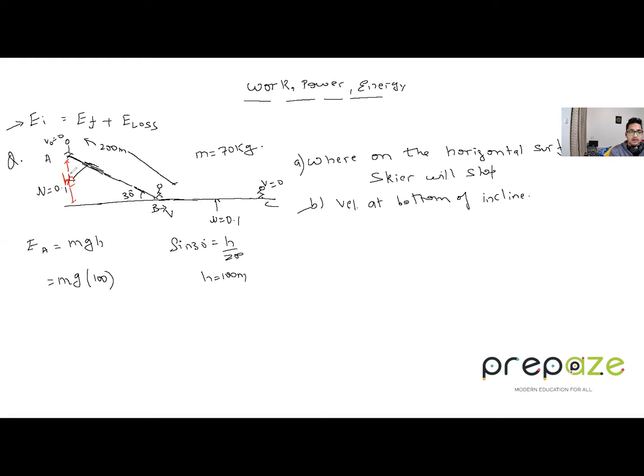Right. Now, the skier basically goes down a rough inclined plane. Okay, rough surface. That means there will be some loss of energy. I told you, because of this, what is the E loss? First of all, we have to calculate.